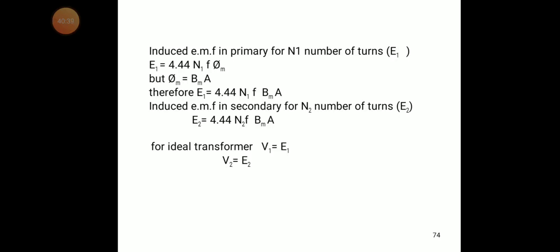Induced EMF in secondary for N2 number of turns is E2 equal to 4.44 N2 f Bm A. For an ideal transformer, we have V1 equals E1 and V2 equals E2. So we can say that the induced voltage of the primary winding is V1 equals E1, and V2 equals E2. So this is the equation of the induced EMF of the transformer.